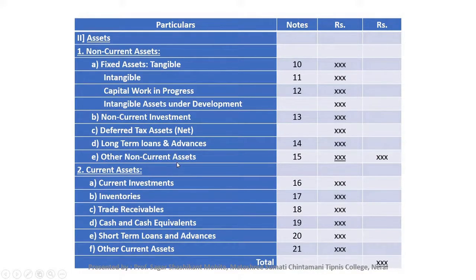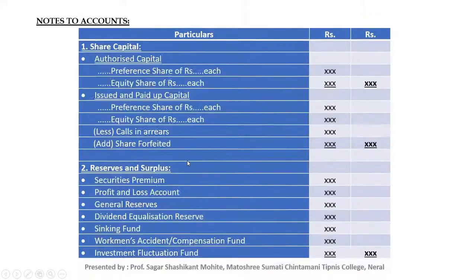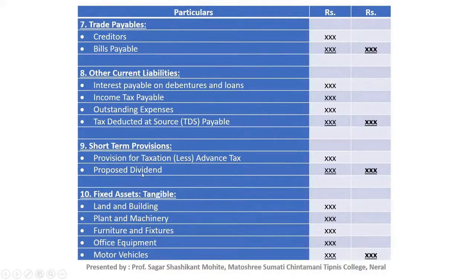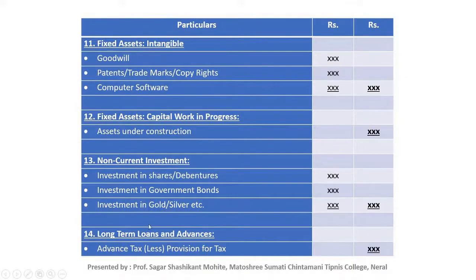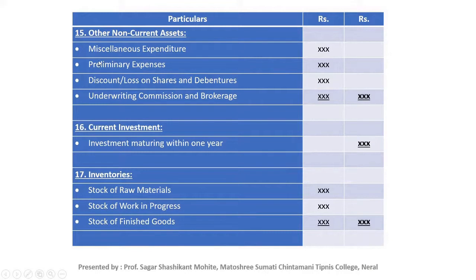In the other non-current asset, we will mention long-term trade receivable, miscellaneous expenditure, preliminary expenses, discount on issue of shares and debentures, underwriting commission and brokerage.